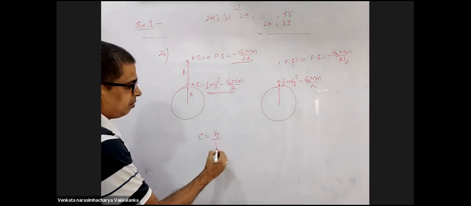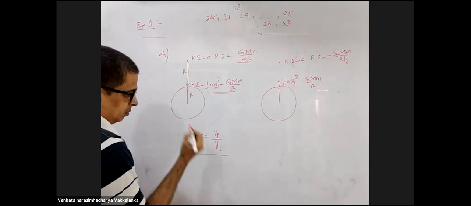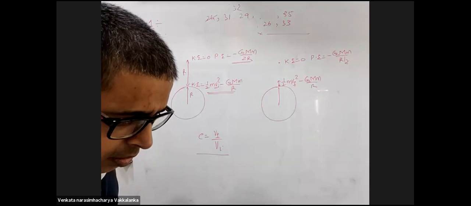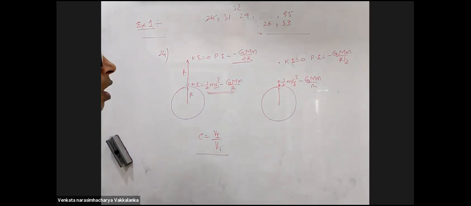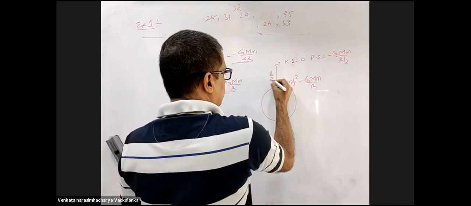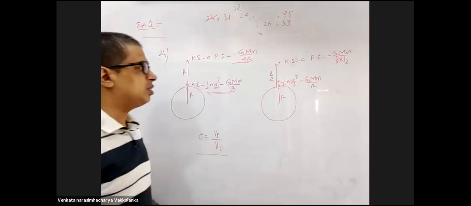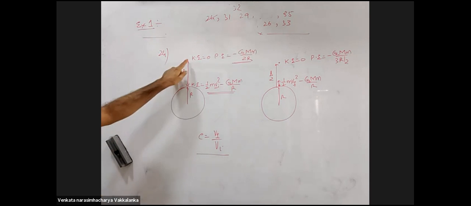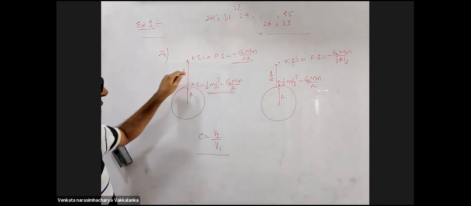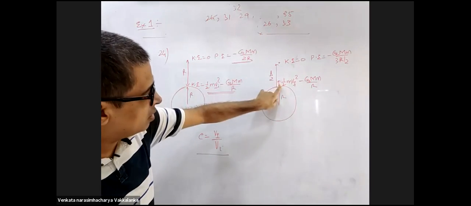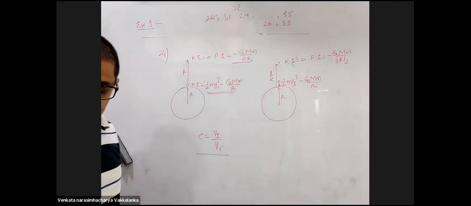Find v final by v initial. Sir, 3r by 2. Pardon? Sir, 3r by 2 potential energy. R plus r by 2. He is right. This is r by 2 and this is r. This will become 3r. You are conserving energy at this point, finding out the velocity with which it is striking Earth. Now, after striking, it is rising to a height of r by 2. Conserve energy at this point, find out the height to which it rises.